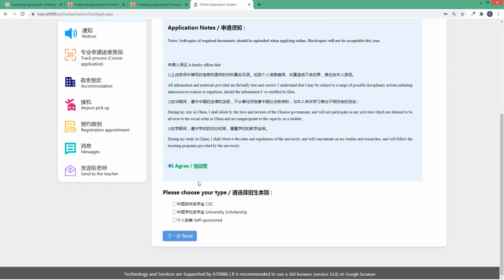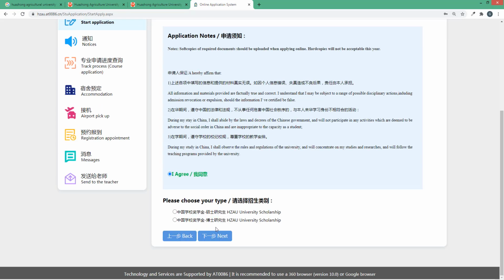Click on agree. If you want to apply for the CSC scholarship, select this option, and if you want to apply for the university scholarship, select this option. If you are a self-sponsored student, click on this option. I suppose I want to apply for the university scholarship. You can't apply for both scholarships at the same time, otherwise your applications will conflict and you can face difficulties.